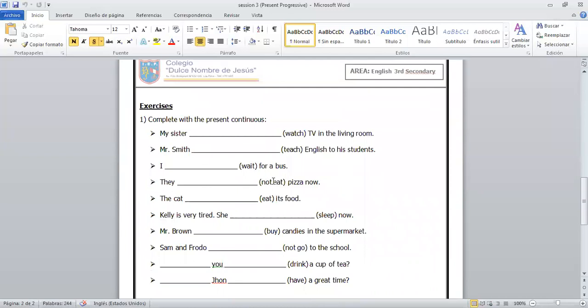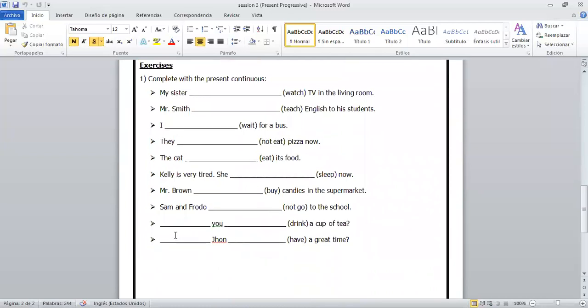Vamos al siguiente ejercicio negativo. Sabemos que es negativo porque tenemos el not aquí. Entonces vamos a completar el ejercicio o la oración negativa. They aren't, ¿no es cierto? Porque el to be negativo de they sería are not or aren't en la abreviación sería they aren't eating pizza now.